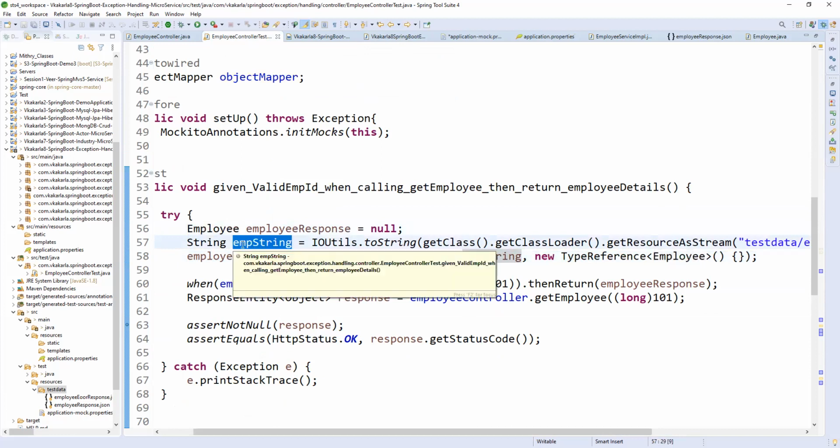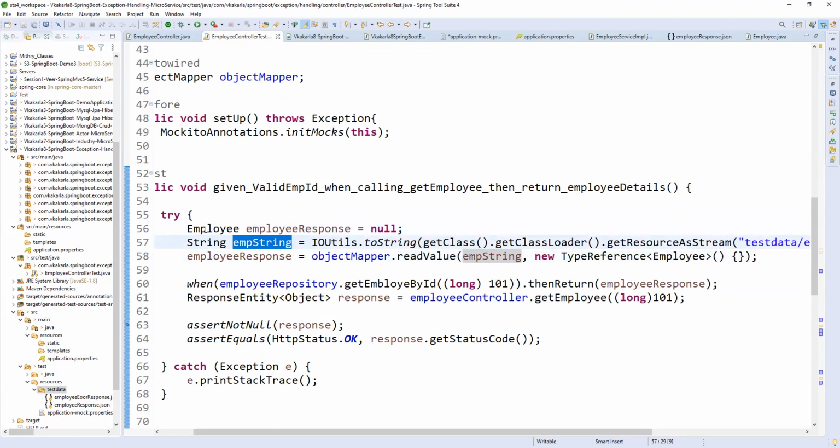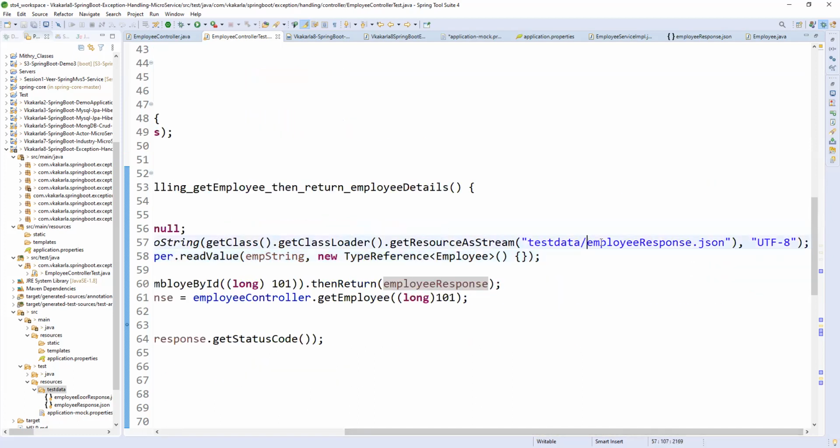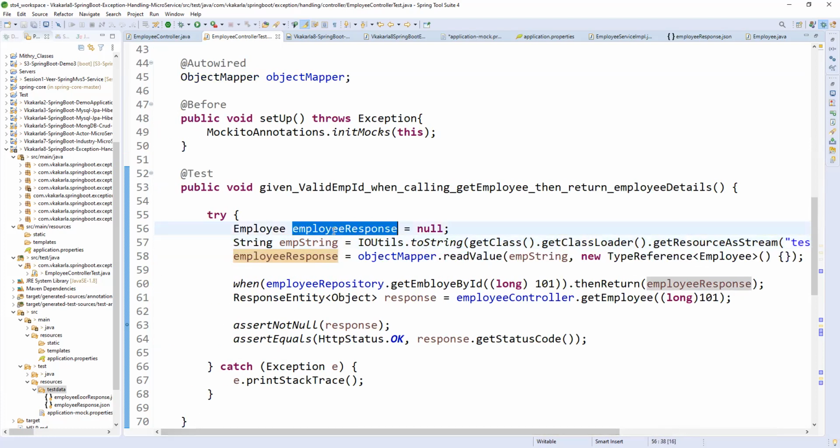Because the keys from the JSON string and the fields of the employee object should be the same. Then only it will happen, otherwise it will not. So using object mapper, we can convert to the employee response. Whatever values we are preparing are related to the employee response, that is the reason I'm giving the reference as employee response. Now I have an employee response.